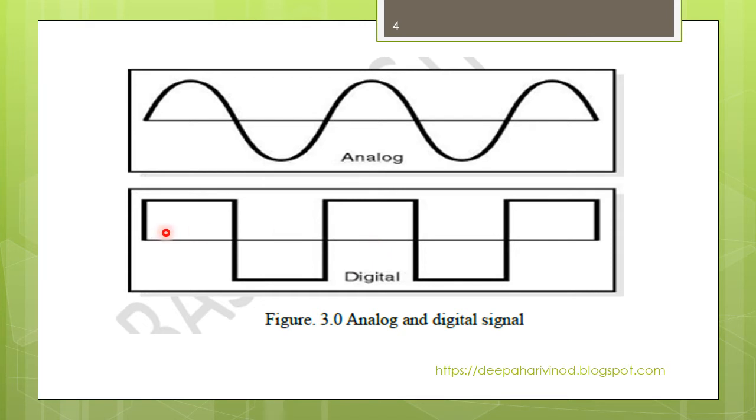Digital means it consists of only two values, either 1 or 0, or -1 here. In binary, it has only two values, that is 0 and 1. We will discuss more about the number system in the next lecture.